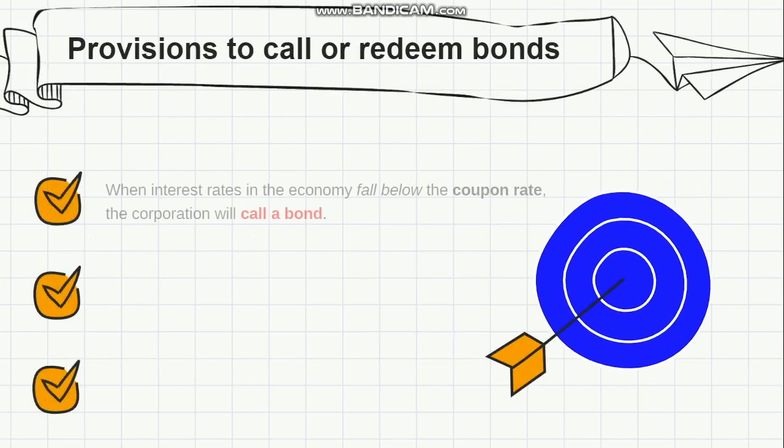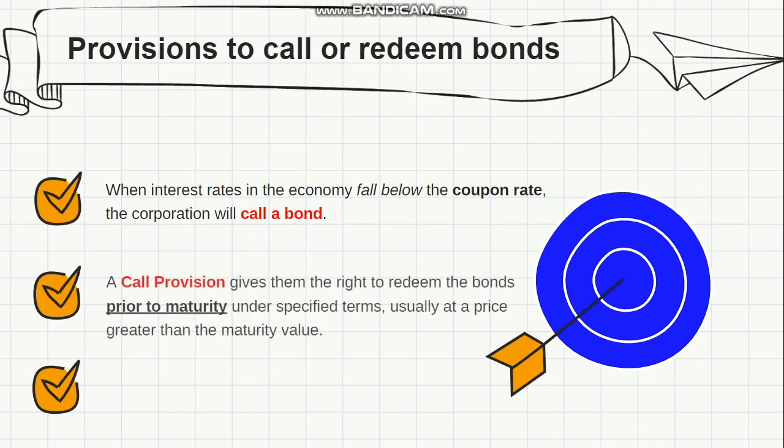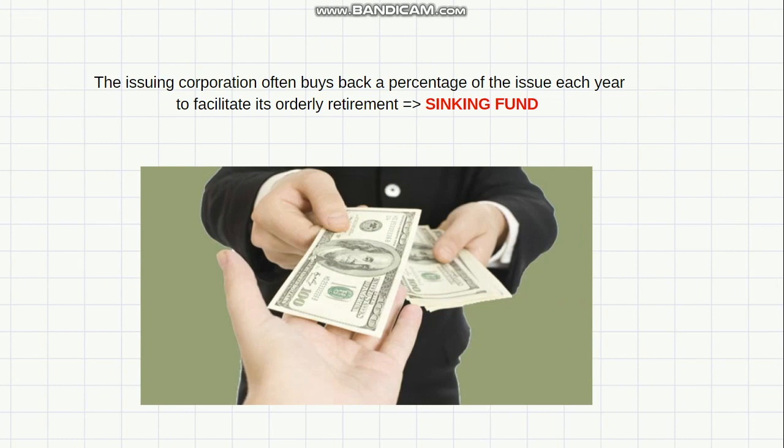When interest rates in the economy fall substantially below the coupon rate, the issuing corporation will typically call a bond. A call provision gives the issuer the right to redeem the bonds prior to maturity under specified terms, usually at a price greater than the maturity value. The difference is a call premium. Moreover, the issuing corporation often buys back a percentage of the issue each year to facilitate its orderly retirement. We call that provision a sinking fund.